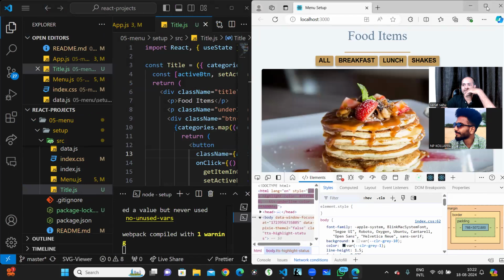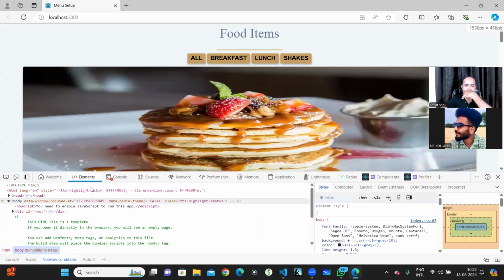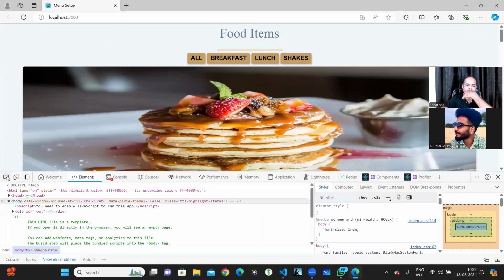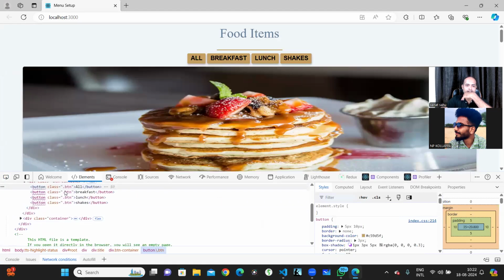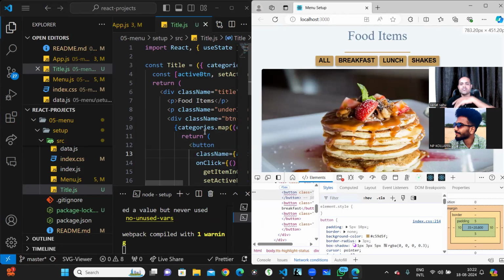It's not working. So let's see if the active class is getting added or not. Okay, we'll return here. Why have you written a dot here?